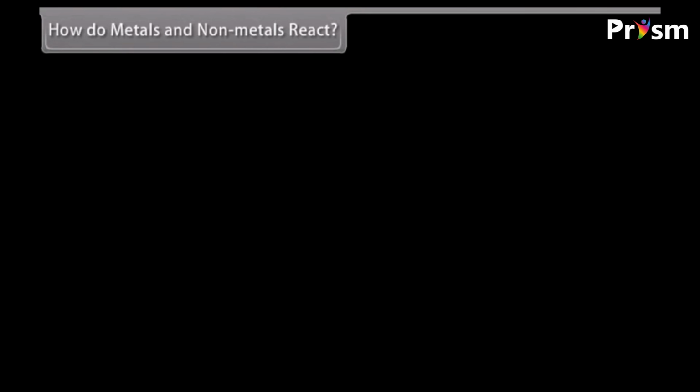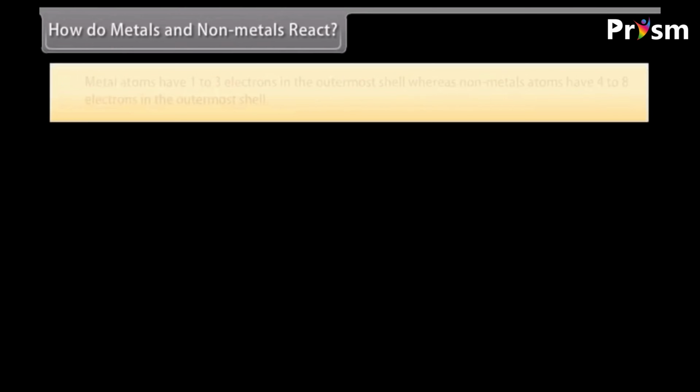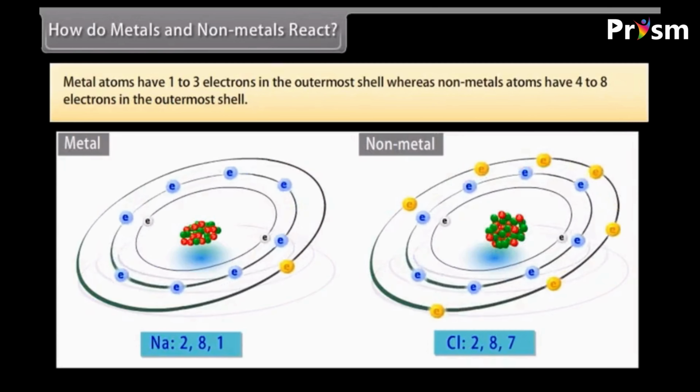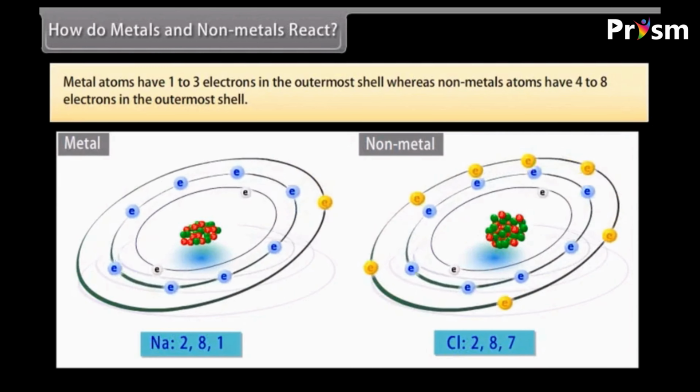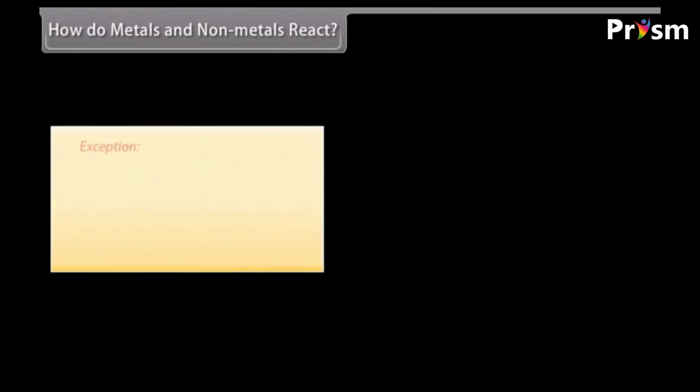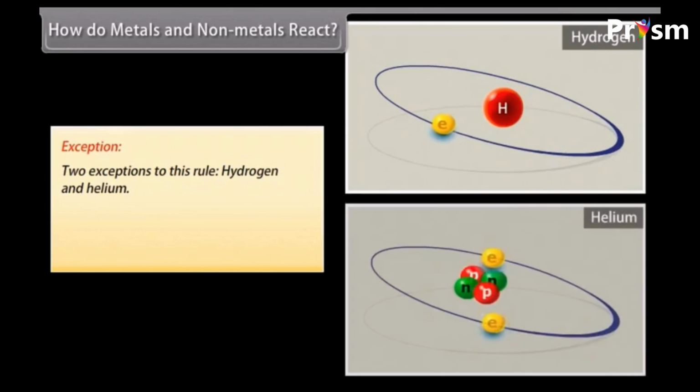How do metals and non-metals react? Metal atoms have 1 to 3 electrons in the outermost shell, whereas non-metal atoms have 4 to 8 electrons in the outermost shell. Exception: there are 2 exceptions to this rule, hydrogen and helium.